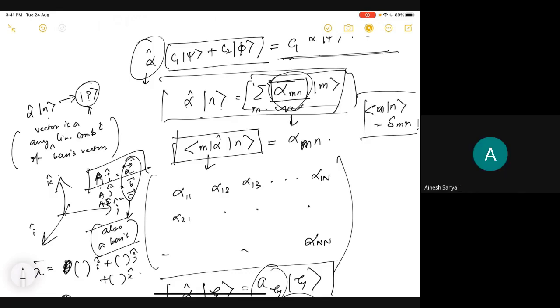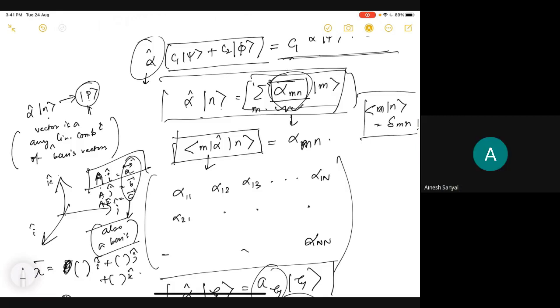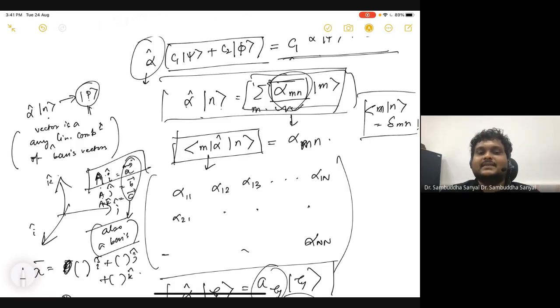I see. So what they are saying, is it the same basis set, or are they a different basis set? Yeah, good question. If it is the same basis set, then alpha has to be diagonal, right? Every other entry in the Hilbert space nm has to be zero. So the correct statement is n is not a basis set.